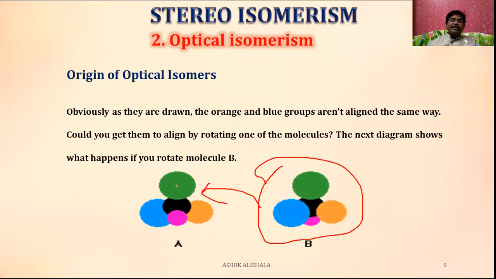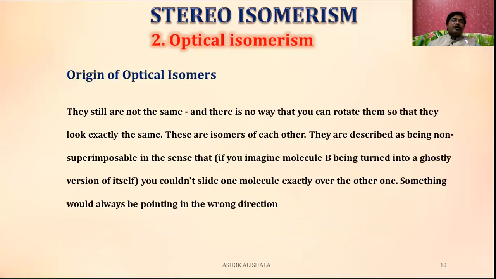No doubt green and green will match, but here the blue is away from the viewer, whereas here blue is towards the viewer. Similarly, here orange is away from the viewer, whereas here this orange will be on the viewer side. Similarly, the pink is on the viewer side here and away from the viewer here. That means if this is kept on this one, it is not possible to superimpose, and that is what we discussed now. They still are not the same; they would be pointing in the wrong direction.